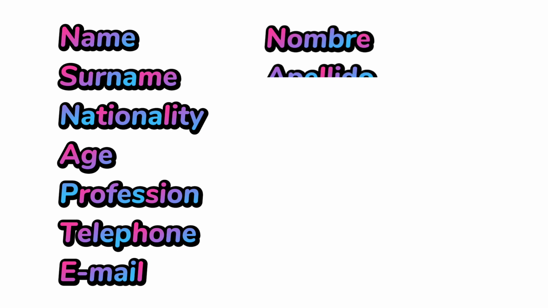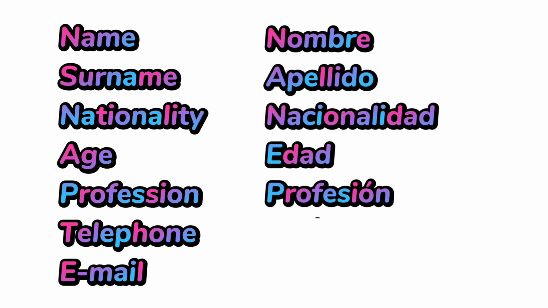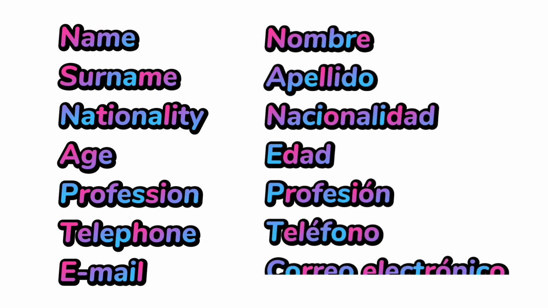Name is known as nombre. Surname is known as apellido. Apellido, okay. Nationality, nacionalidad, as we've learned earlier. Age is edad. Profession is profesión. Telephone is teléfono. And email is correo electrónico, right? Now, you just have to keep these things in mind. You have to learn this. And now we'll learn how to fill a form.